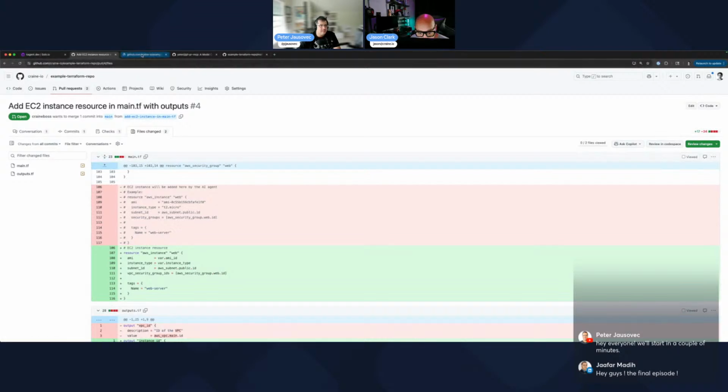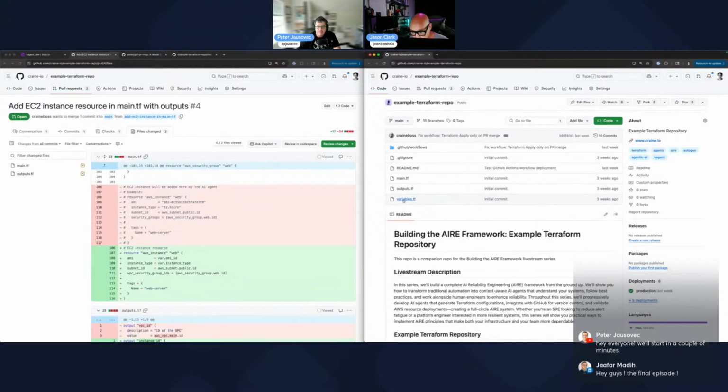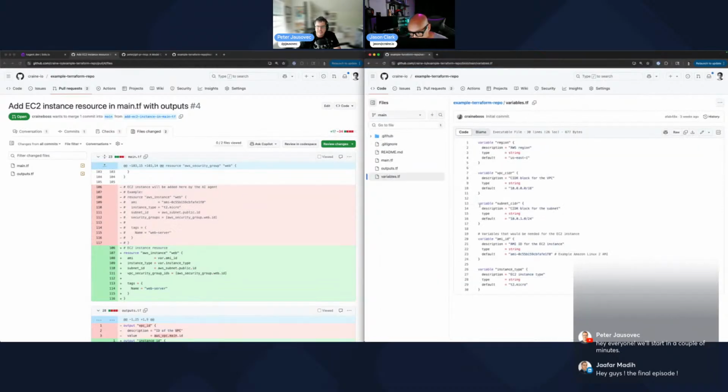Let me just open it side by side like this. Might be in variables. Yes, there it is, the AMI ID. So it was smart enough, right? Look at that. We had this commented out in the config. But it was smart enough, and I'm doing air quotes here, that instead of hard coding the value as it was here, it actually knew that there was a variables file and it used the value from there.